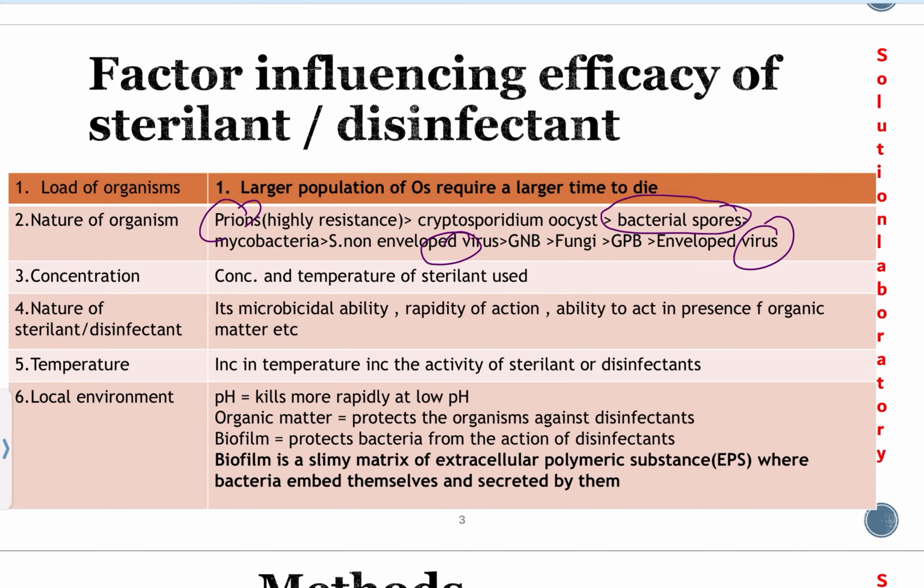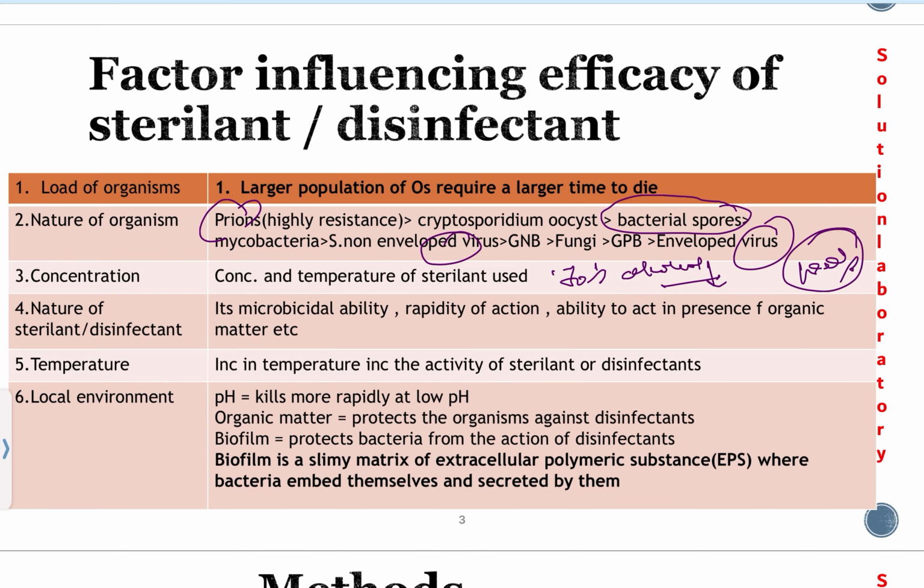Another factor is concentration. Okay, concentration also matters. For example, we use 70% alcohol for disinfection. Why don't we use 100%? Though 100% is a more concentrated form than 70%, why are we not using 100% alcohol?